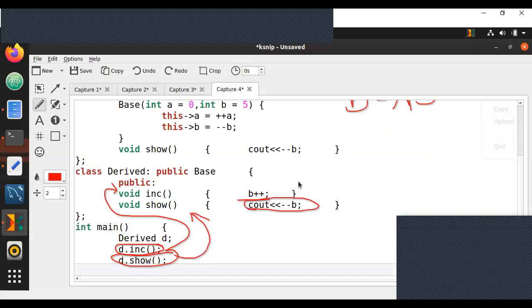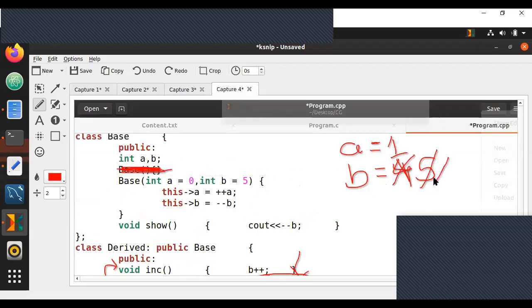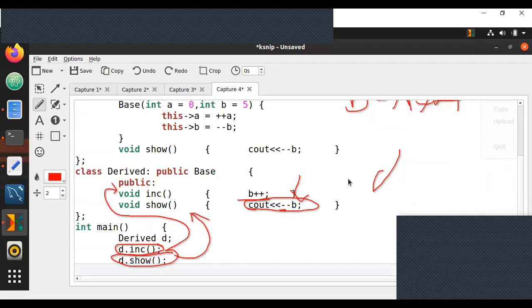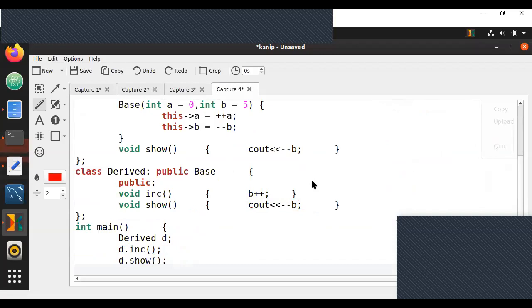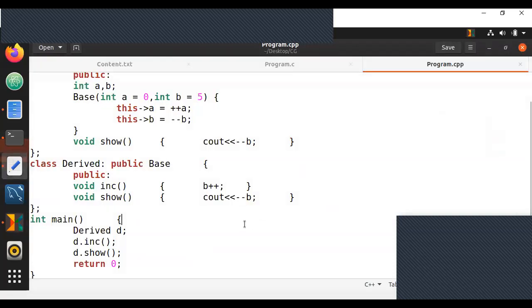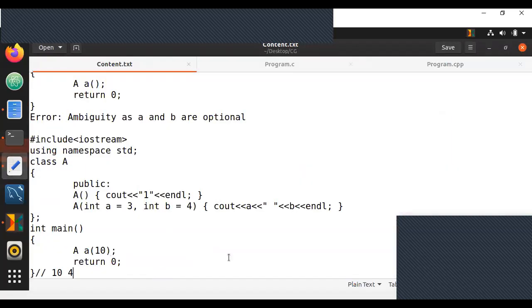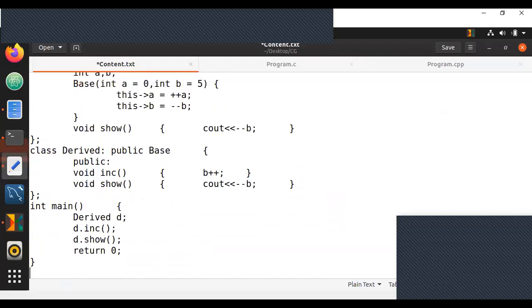Here we are decrementing B, pre-decrement, and then print. So decrement B to 4 and then print. Output becomes 4. That is all. It is not going to call the base class show by default. Only the derived class constructor calls the base class constructor by default. Any other derived class function will not call a base class function by default. This is your basic idea about it, and this is why your output here is 4. Is this clear, guys?